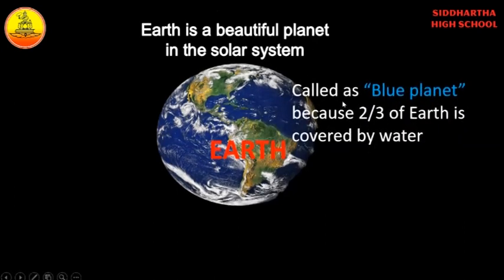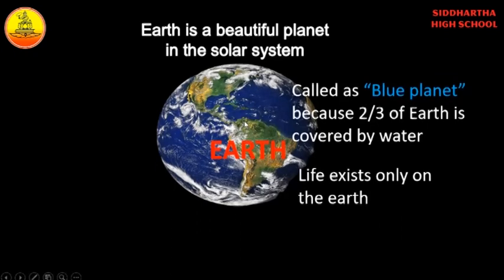Earth is called the blue planet. Why is Earth called the blue planet? Because 2/3 of the Earth is covered by water, and water appears blue in color. So the Earth is also called the blue planet. Life exists only on Earth. So the only planet which has life on it is Earth.